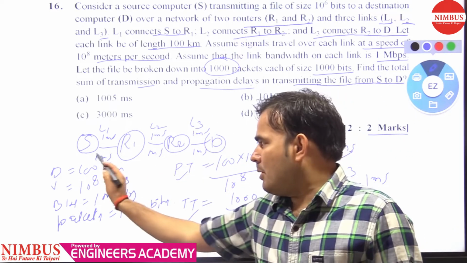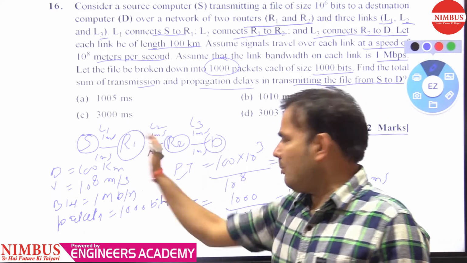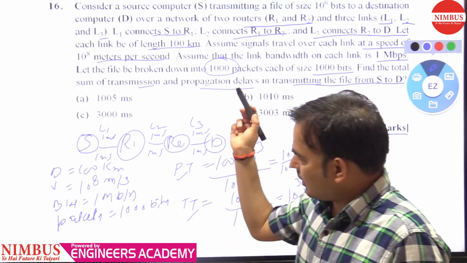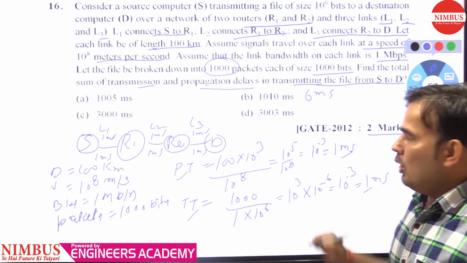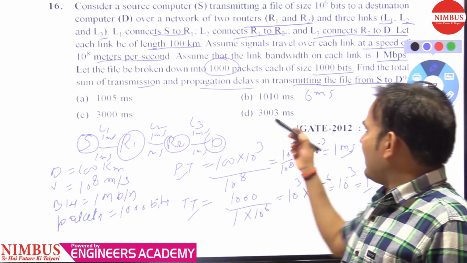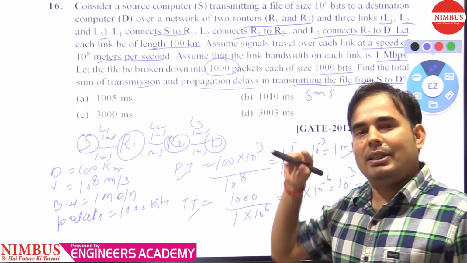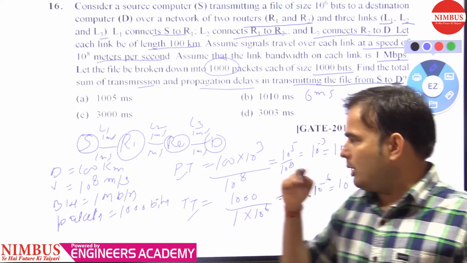Total propagation time is 3 milliseconds, and total transmission time is 3 milliseconds. Then the total time it will take from source to destination is 6 milliseconds.